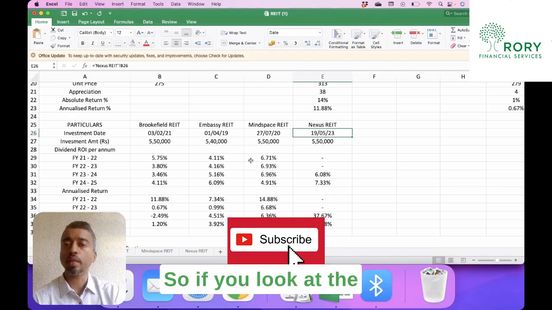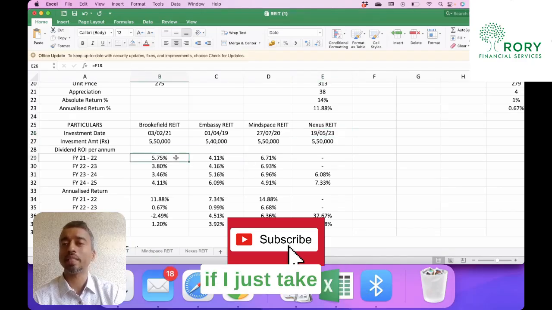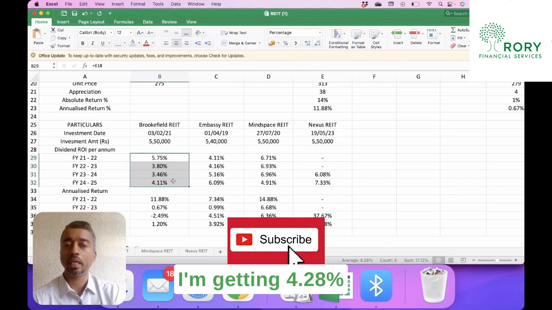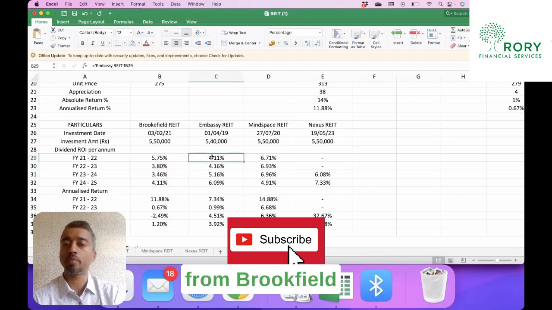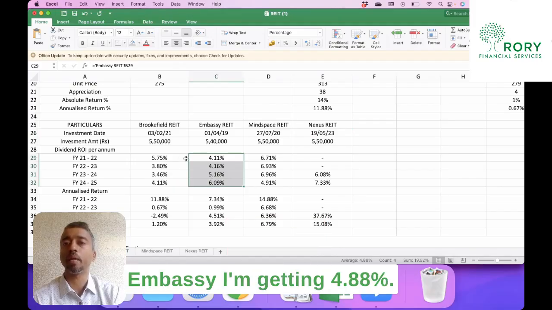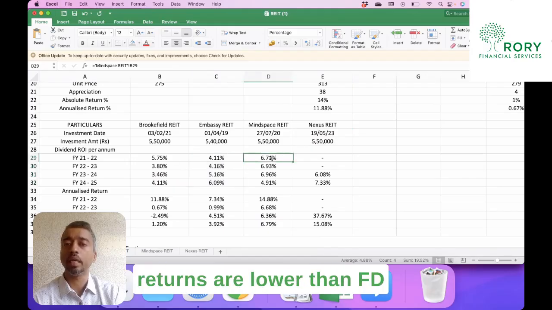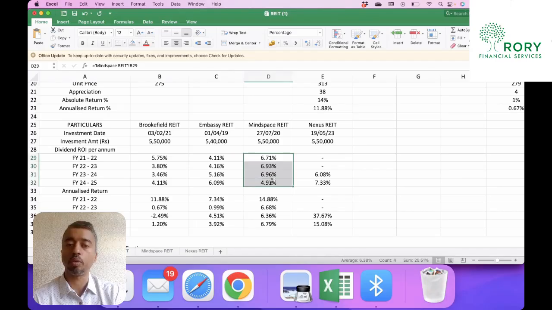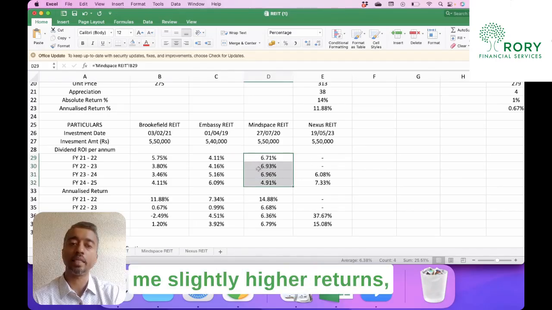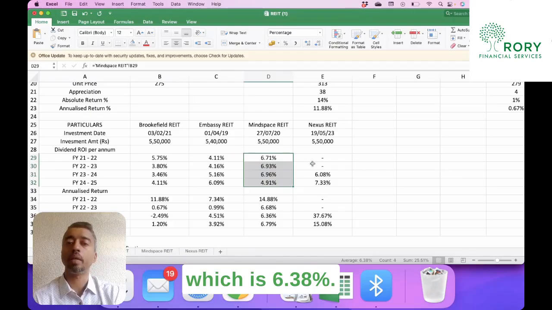So if you look at the distribution of return, if I just take a very simple average, here I'm getting 4.28% from Brookfield across the years. Here I'm getting 4.88%. So not very exciting either of these returns, lower than FD if you look at it. The Mindspace REIT has given me slightly higher returns, which is 6.38%.